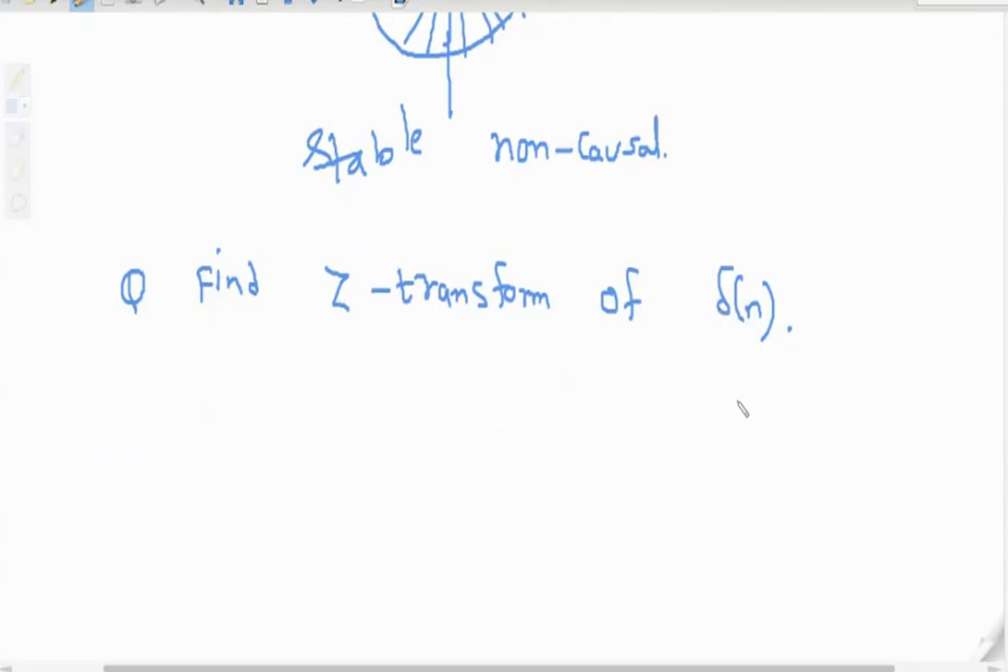So mathematically, your delta N, which is a discrete time impulse signal, equals 1 for N equal to 0. It is a one signal at origin. This is the sketch of delta N. Its value is 1 at origin. That is nothing but the delta N signal.